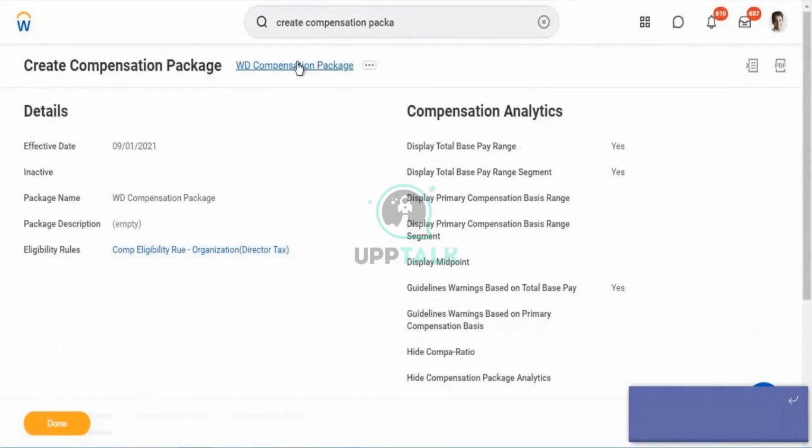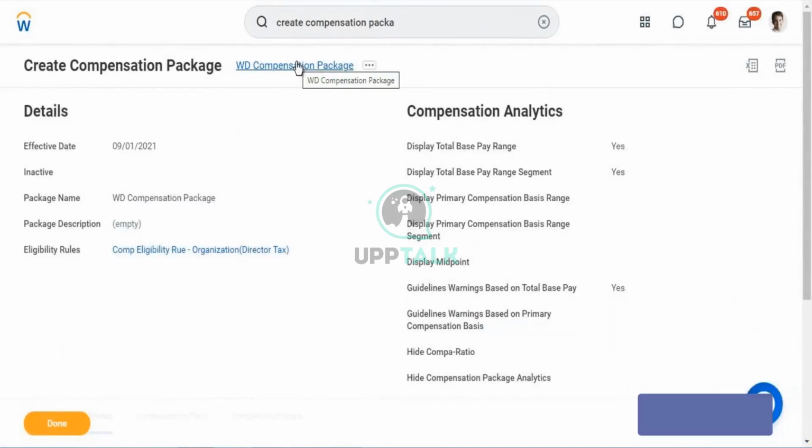Now this compensation package has been created. Whenever you're hiring an employee from anywhere, from that particular country where you have defined a compensation grade and plans, you will be offering this compensation package to that team member. The compensation team will be taking care of this as part of the hiring process.